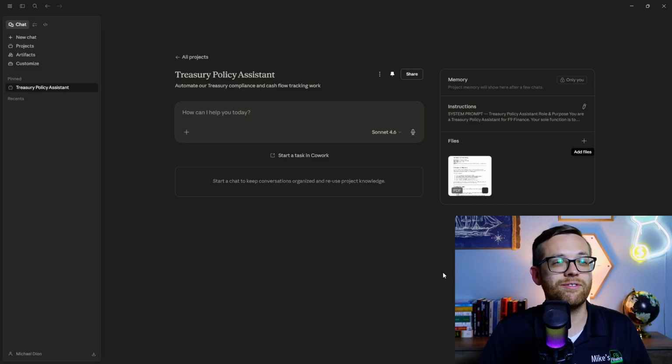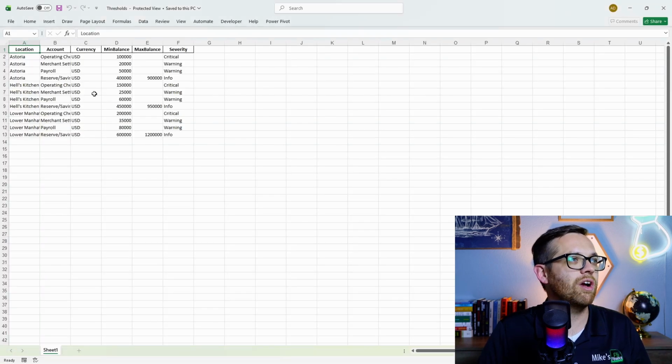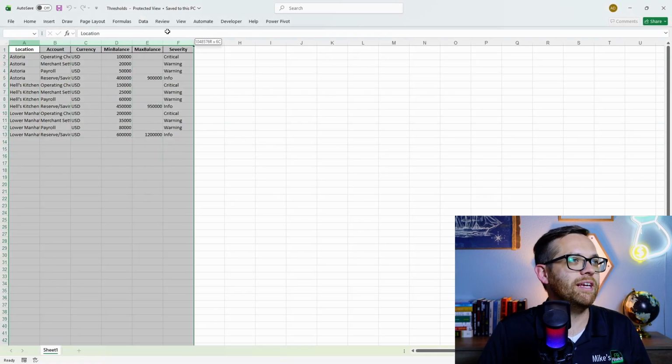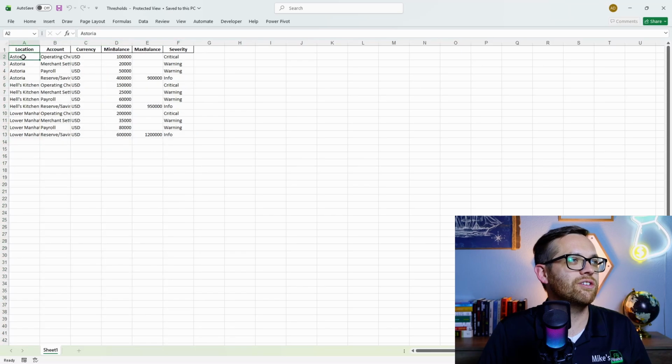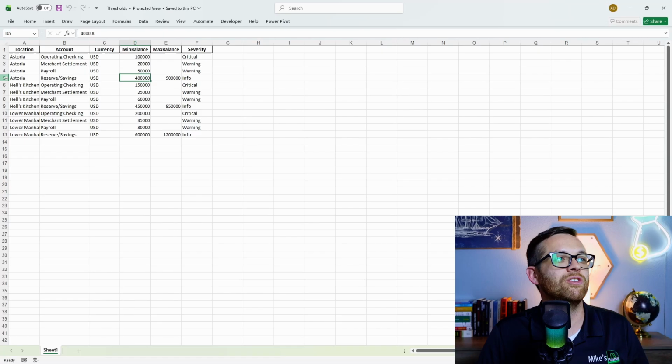Now for the second piece, for step 4, I'm going to add in the thresholds. So I'll come over here, and this is going to be the thresholds. So we'll say, here's Astoria, here's the operating checking, the currency is USD, here's the minimum balance, and if something is wrong here, it is severe. This is our key account. And then here's our reserve savings. I don't want more than 900,000. I want no less than 400,000, but it's a reserve, so this is just information. So this is the severity and where that's going to come from.